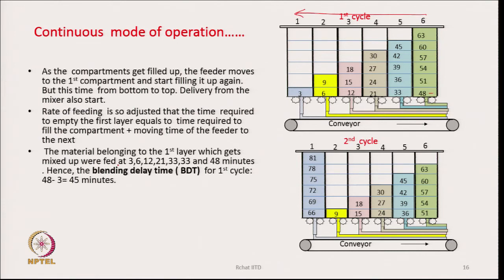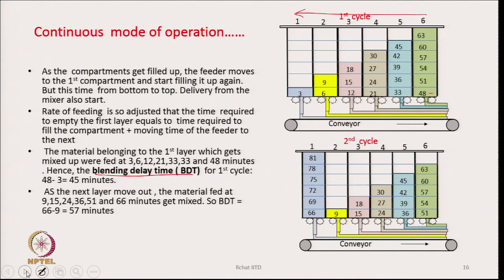So, the actual blending delay in this case is going to be how much? 48 minus 3, that is 45 minutes. So, this is the time difference, as we said earlier by definition, what the blending delay is. So, the blending delay time for the very first cycle, when the very first layer is moving out, is 45 minutes.